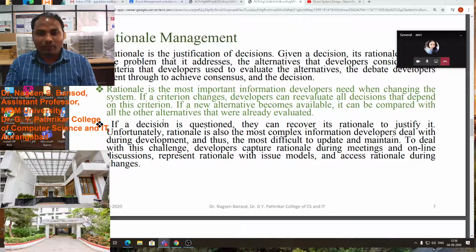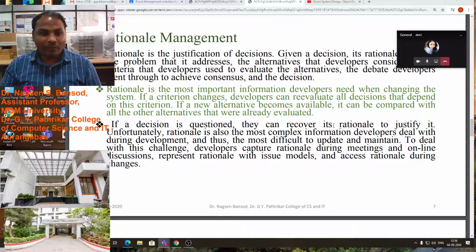Then developers should re-evaluate all the decisions depending upon that particular criteria. It means the client said to you, no, now we will not use computers in our business. Instead of that, we will use mobile phones in our company. Then we have to change the development criteria of the software. We have to develop software based on the mobile phone, based on the Android operating system, so that customers can take our software.